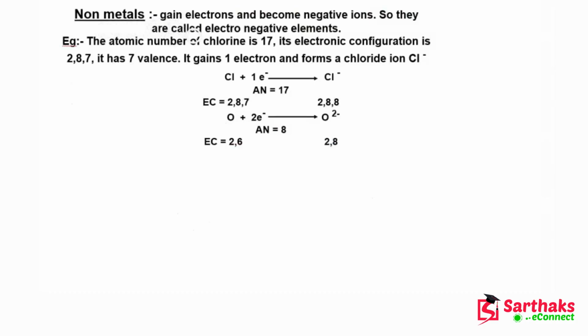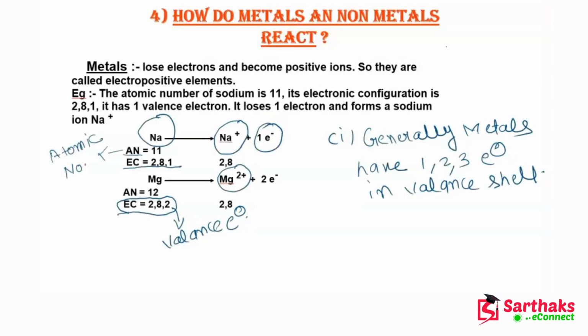Okay, so this is non-metal. Now guys, non-metals gain electrons and become negative ions. So that's why they are called electronegative elements. Let me highlight this. So these are electronegative elements, and the metals are electropositive elements.